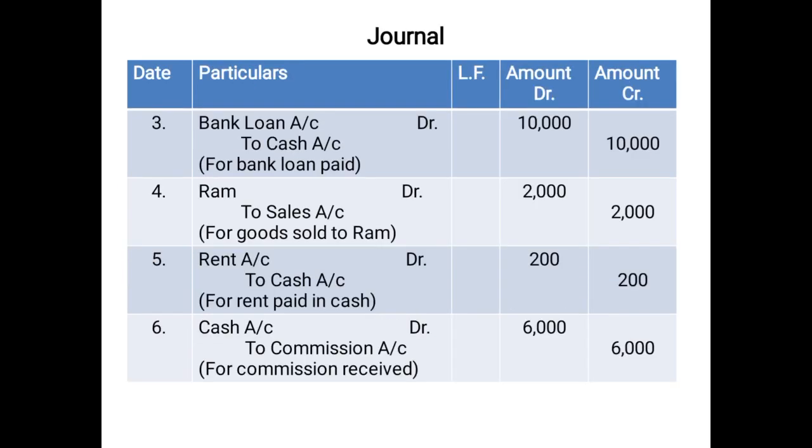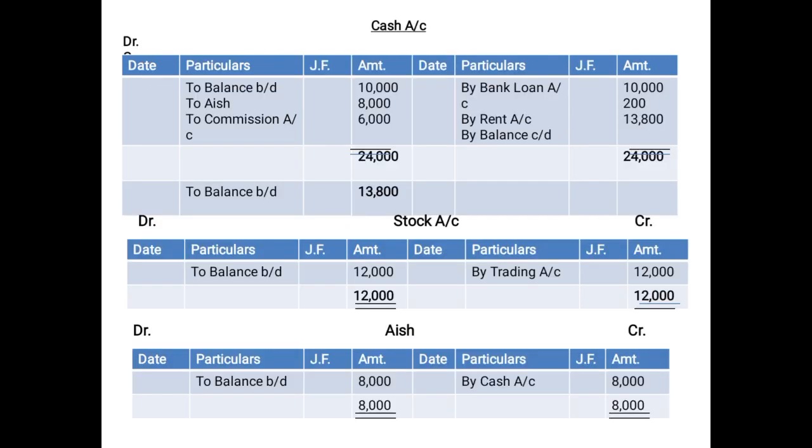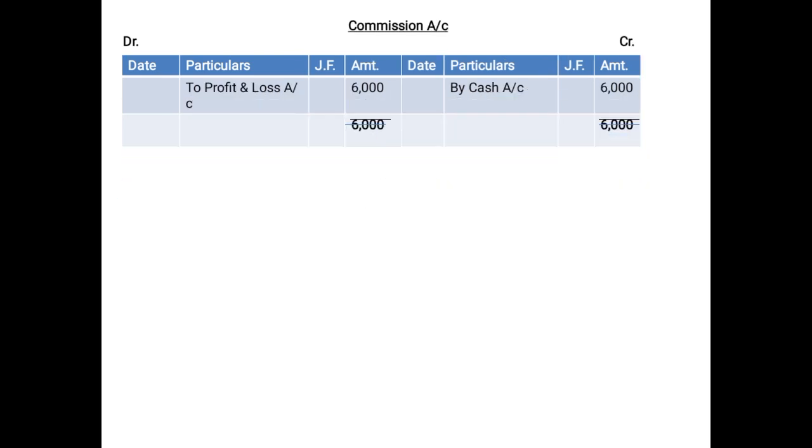Coming back to the last entry, that is cash account debited to commission account 6,000. Now if you see, you need to have two accounts in this case as well, cash account and commission account. Cash account is already prepared. So in cash account, you will not record the cash aspect, rather you will record the credit aspect, that is the commission aspect. Commission is being credited in the entry, therefore it will be posted on the debit side as to commission account 6,000.